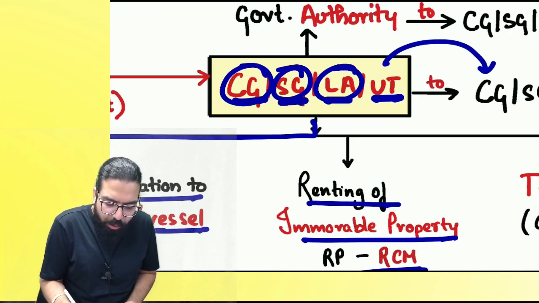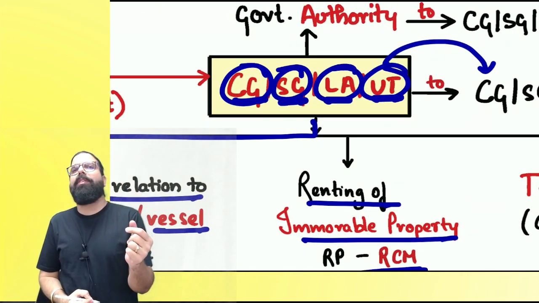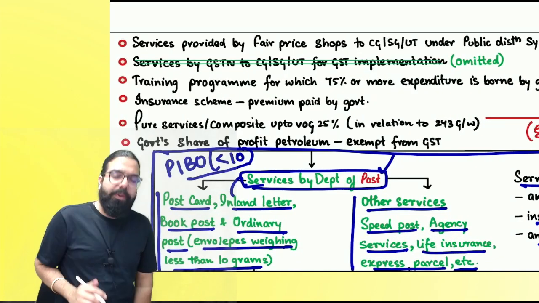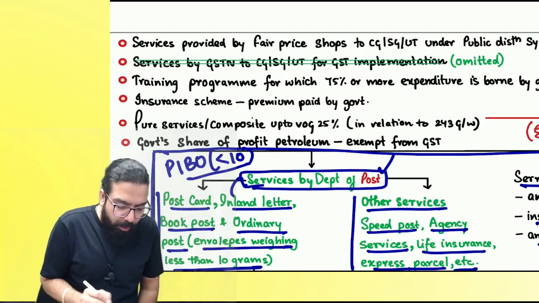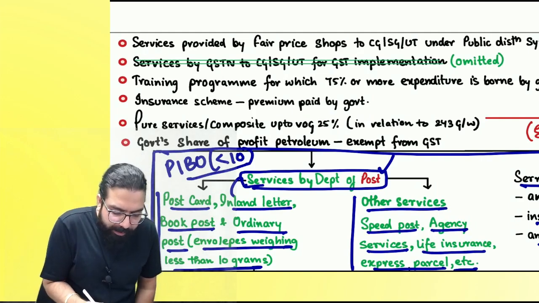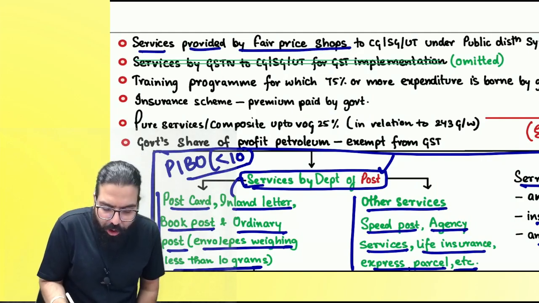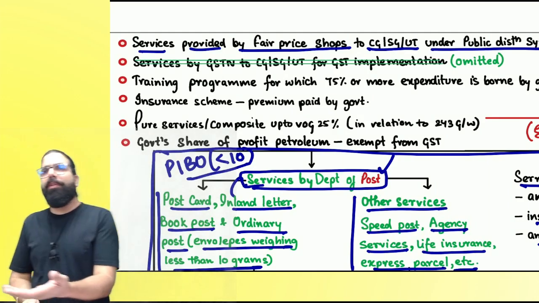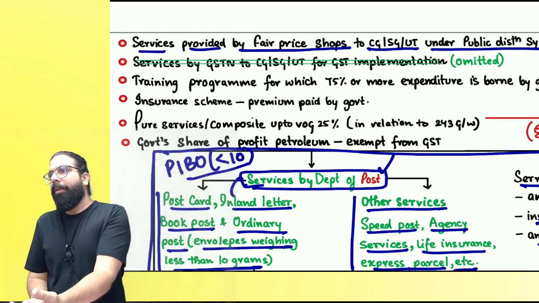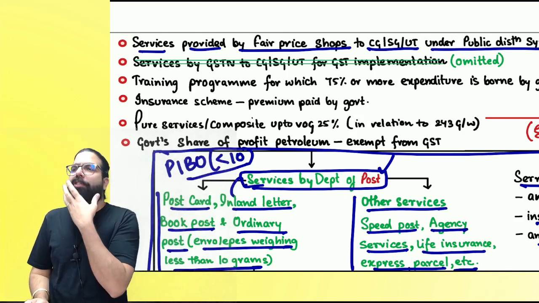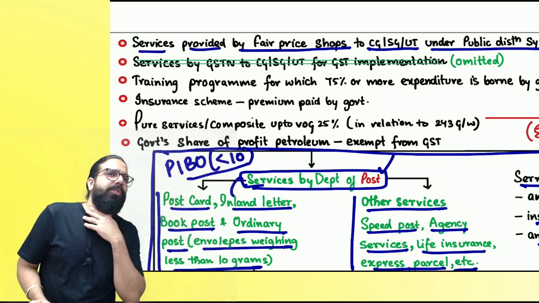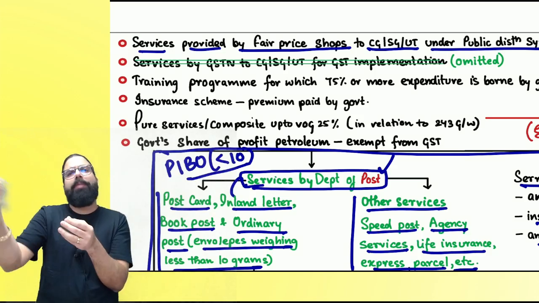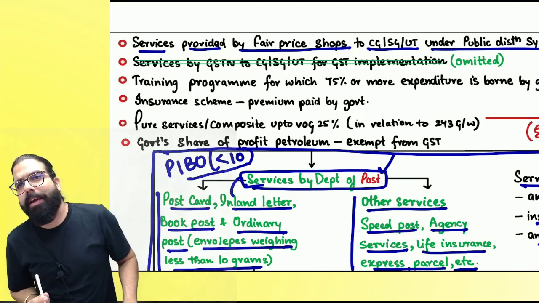Central government, state government, local authority and union territory government. Now, what am I telling over here? Services provided by a fair trade shop to central government or state government under the public distribution system, the ration wala's commission. The ration wala does distribution. Under the public distribution system, whatever commission they charge the government for distribution of that ration will be exempted. Can I go ahead, everyone?